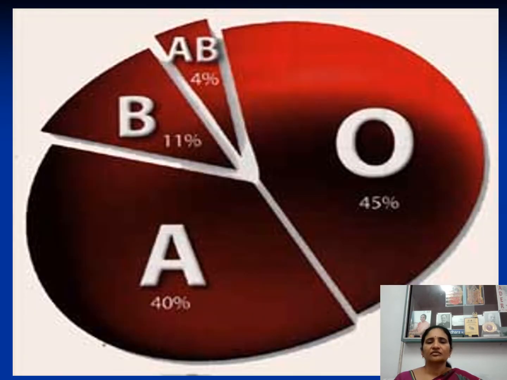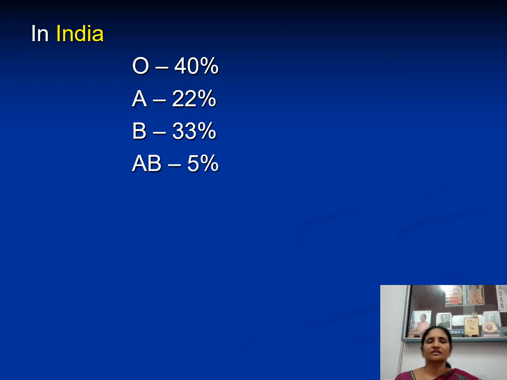In India, O is 40%, next comes B at around 33%, then A at 22%, and AB is the least at 5%. Wherever you see, O is the commonest and AB is the least.